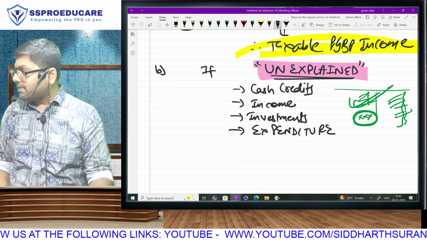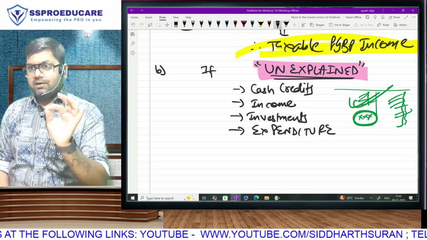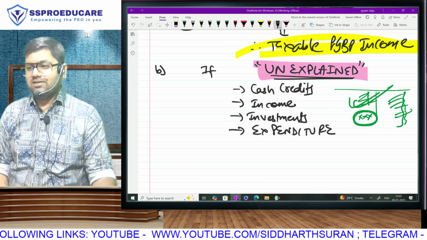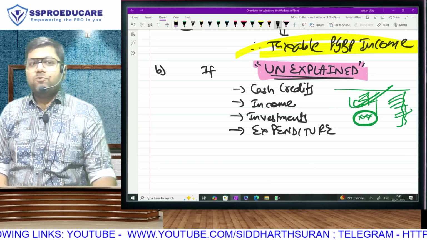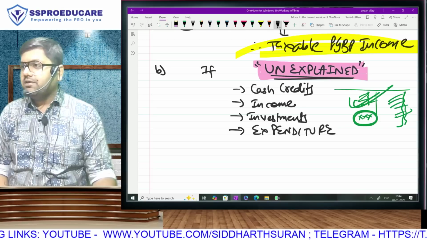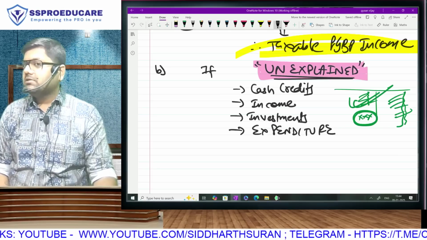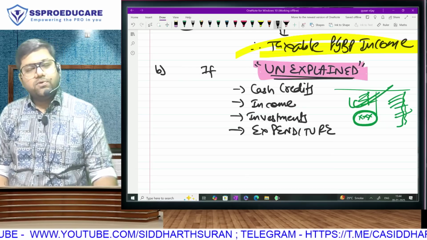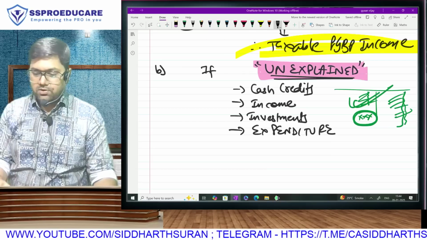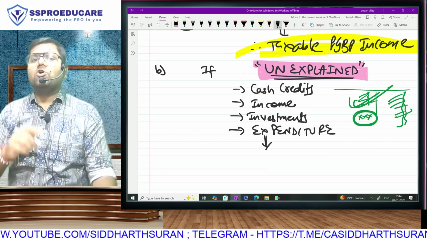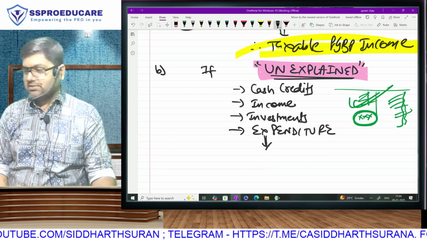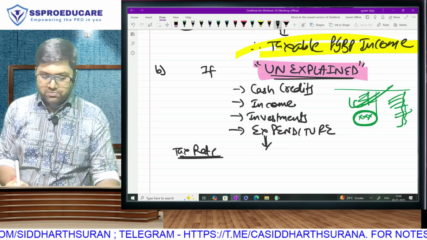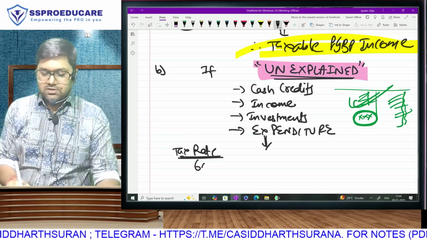This section is not applicable. But if you cannot explain, that means there is something dark in the lentil. Dal mein kuch kala. If you cannot give an explanation, that simply means there is some income that you are hiding, and now we caught you. You are gone, bro. Such amounts will not go in your normal income tax rates. The tax rate applicable to this is going to be 60%.